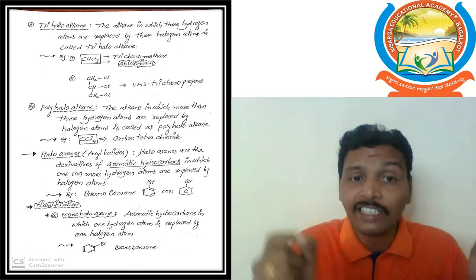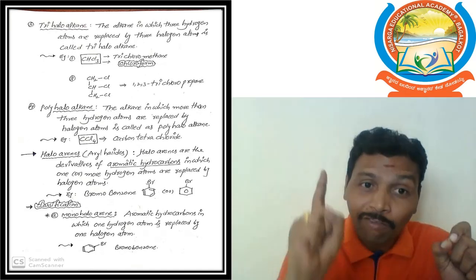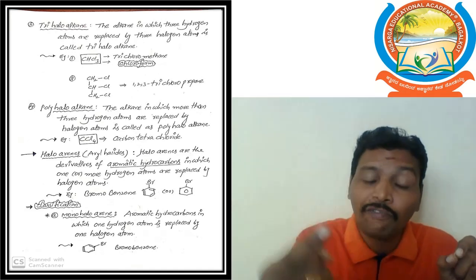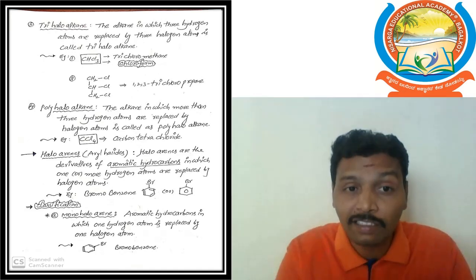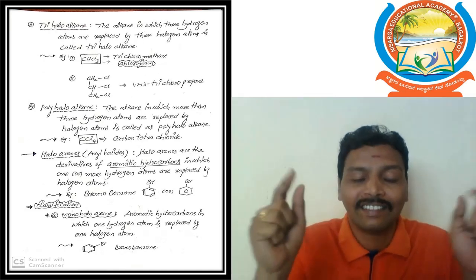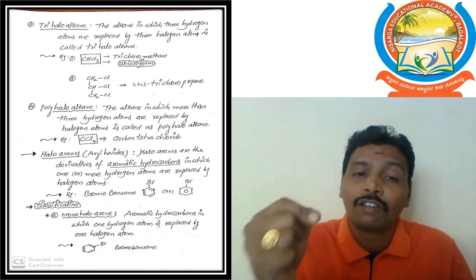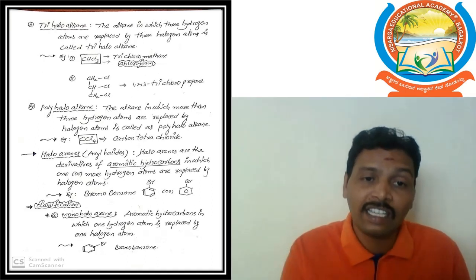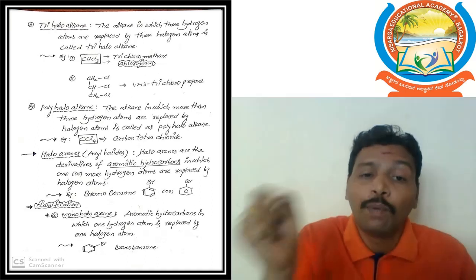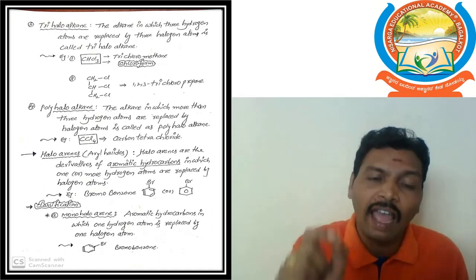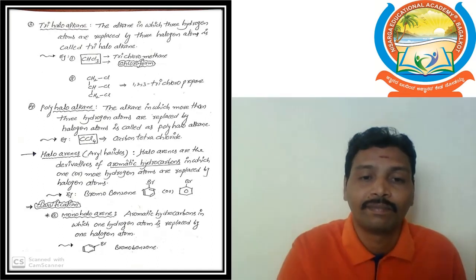That means on that benzene ring, if only one halogen atom is present, that belongs to monohaloarenes. So bromobenzene, chlorobenzene, iodobenzene, these are the examples for monohaloarenes.